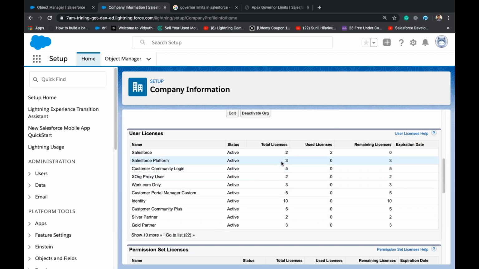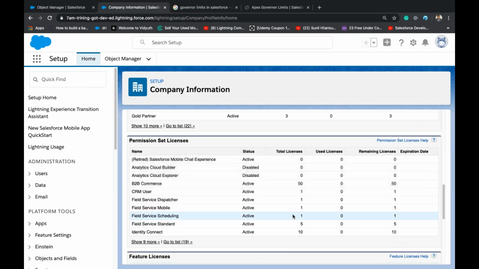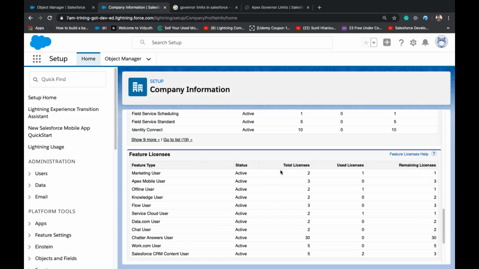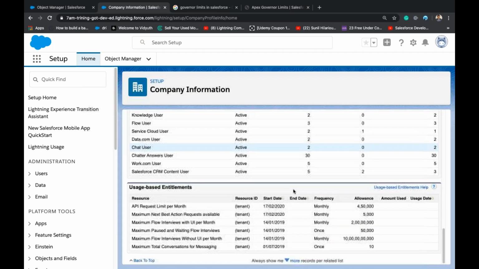The org looks the same, but the number of people who can log in will differ. These are the various license types. I already showed you this, but there will be a limit. Here, permission set licenses, there will be limits. Feature licenses, there will be limits. And you can see user-based entitlements.